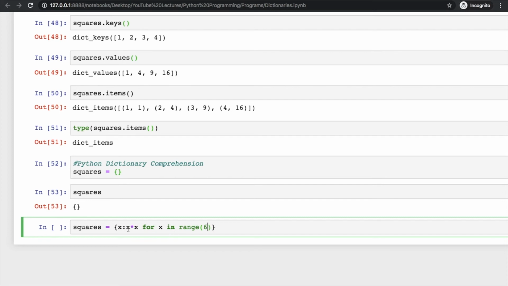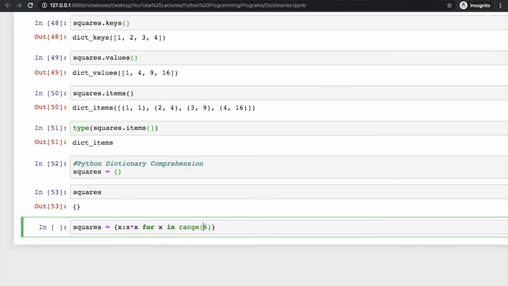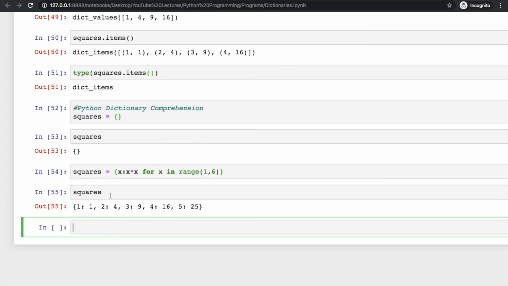So what is happening here? This is doing x cross x, or x multiplied by x, for x in range 6. That means now it is going to pick values from 0 till 5 and then multiply those values by itself, and it is going to create the same thing as we had above. Clear? If you want to start it from 1, you have to write 1, then comma 6. So it will start from 1 and will go till 5. Now check its values, and here we have the squares dictionary.